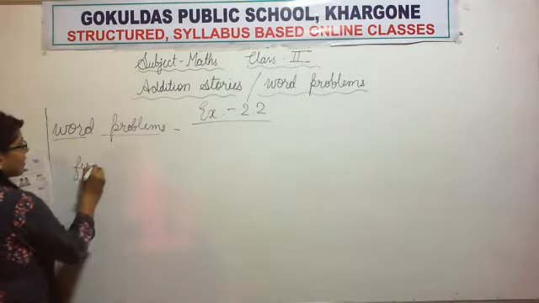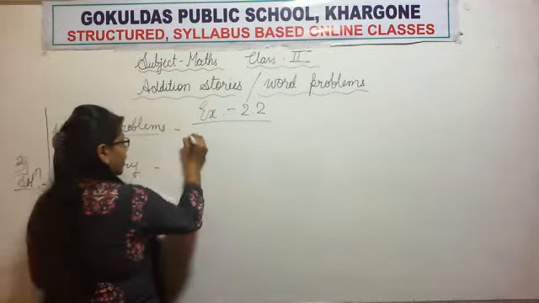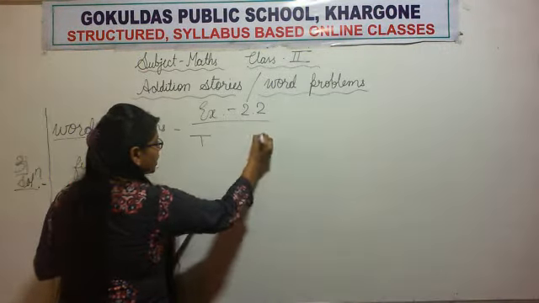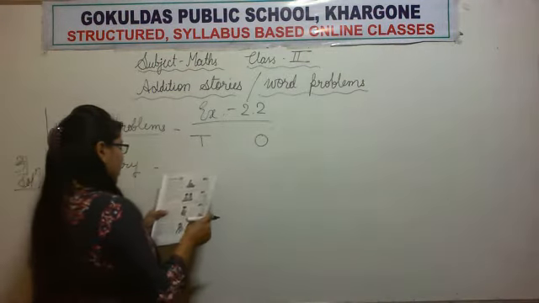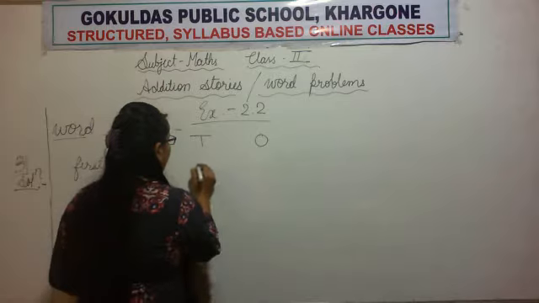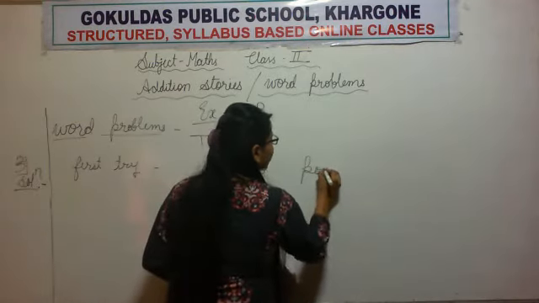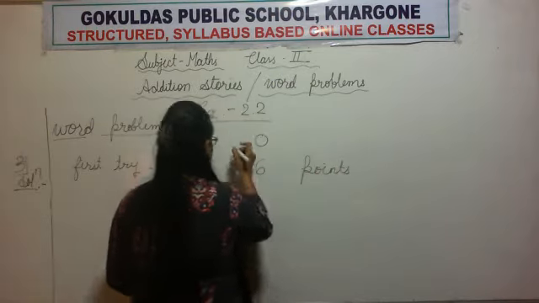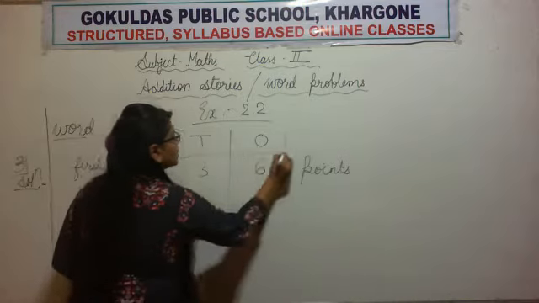First try. Okay, we will write tens and ones. Then we will write first try. How much did she score? She scored 36. What 36? 36 points. Okay. Now, second try.